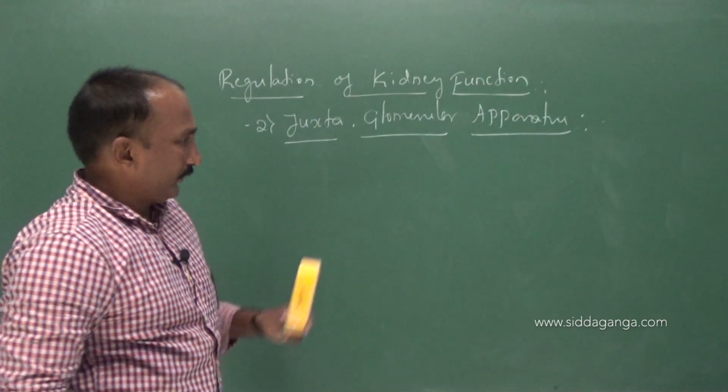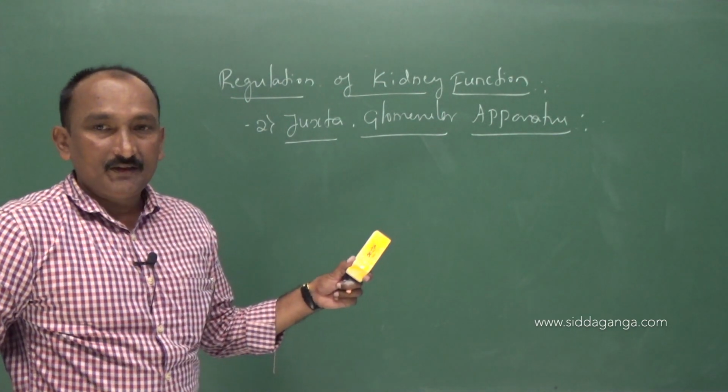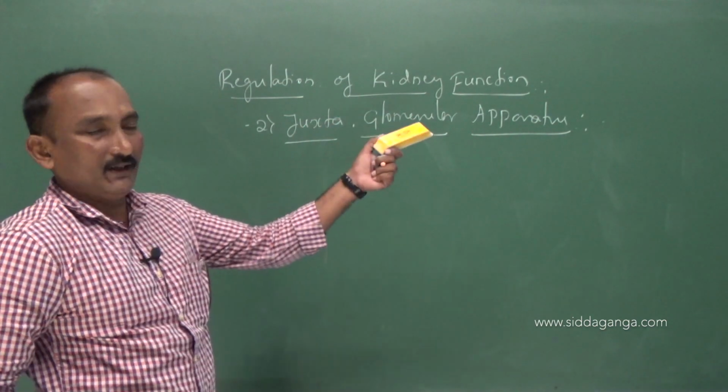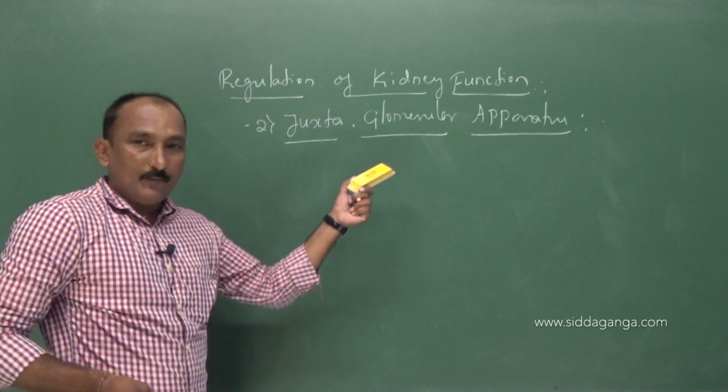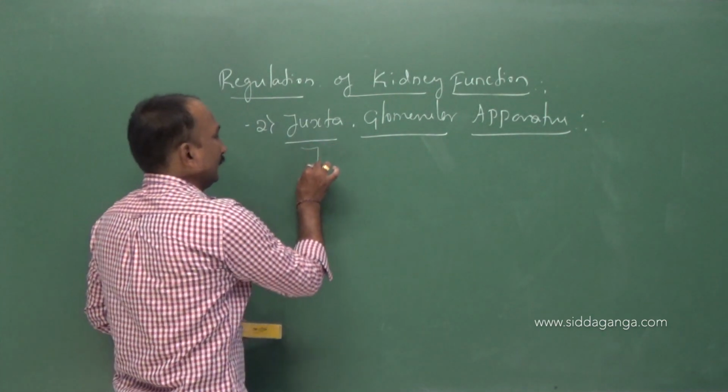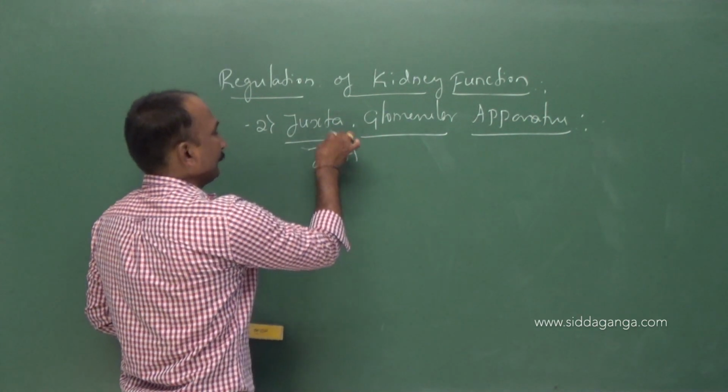It is also a component involved in the regulation of kidney. So, what is this juxtaglomerular apparatus, which is also known as JGA?